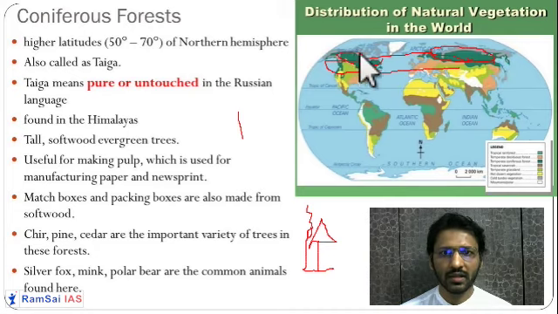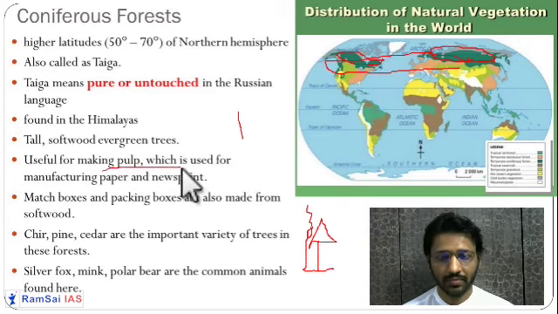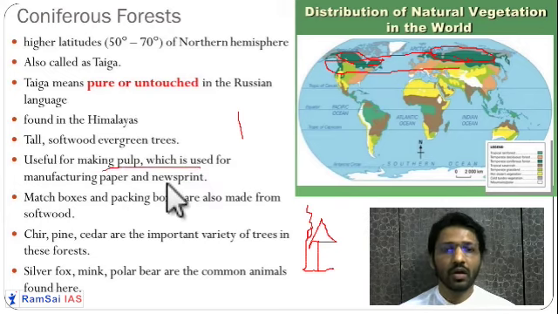This dark green region is a taiga type of forest. Okay, so trees over here are softwood trees. Getting it? Very softwood trees. Since the trees are very soft, they are used for pulp making. They are used for equipment like cricket bats. So cricket bats, they are very famous.